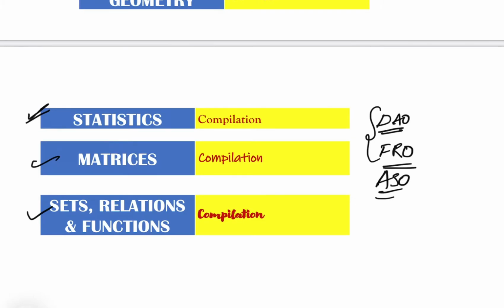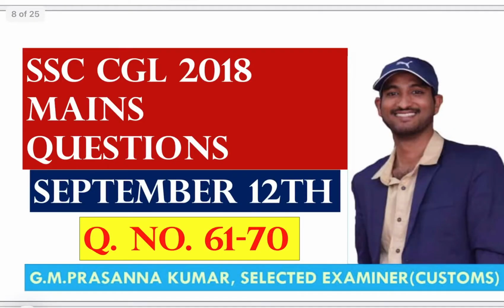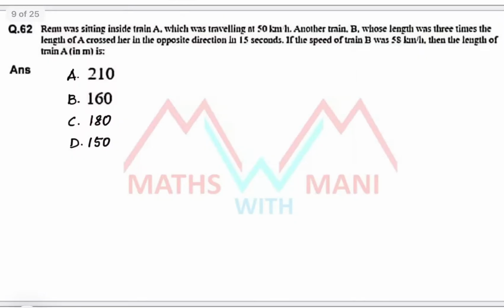Okay, let's start our main video, that is 61 to 70. Let's see the first one, that is 62nd, because 61 is a data interpretation question. I already told you I skip all the data interpretation questions and I'll explain only arithmetic and pure maths related questions. Let's see the 62.